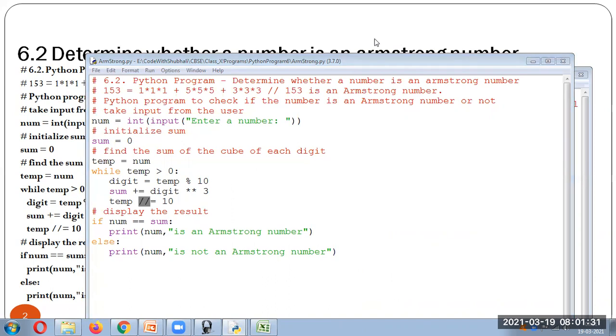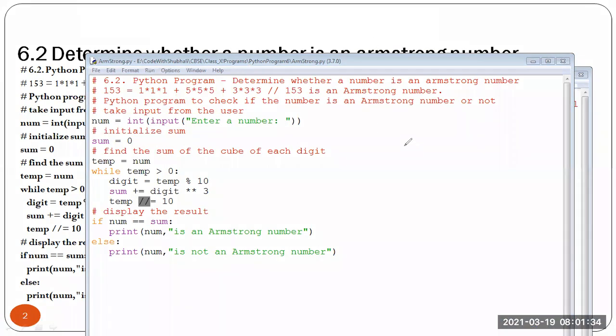So let me draw an annotation for understanding purposes. Let's take 153 over here. Initially, let's take the number as 153. Now sum is 0.